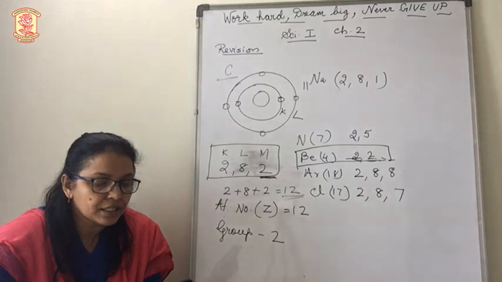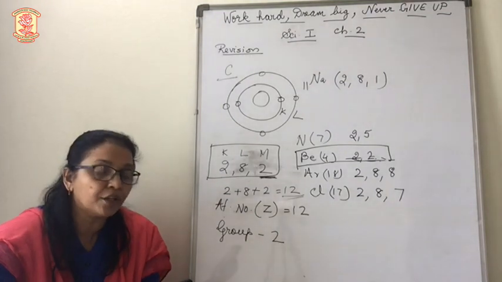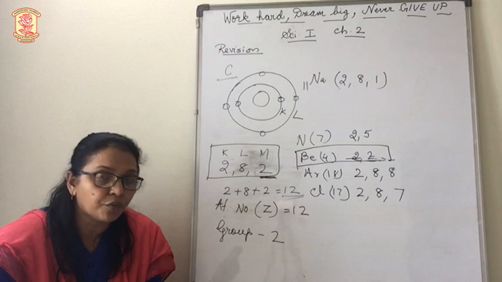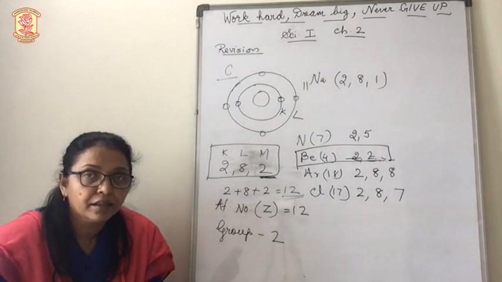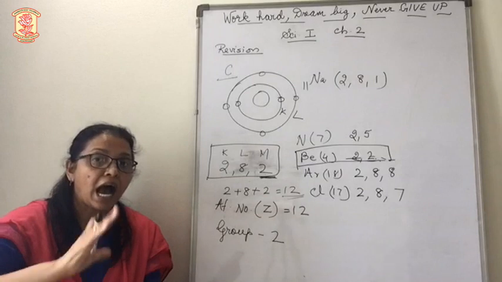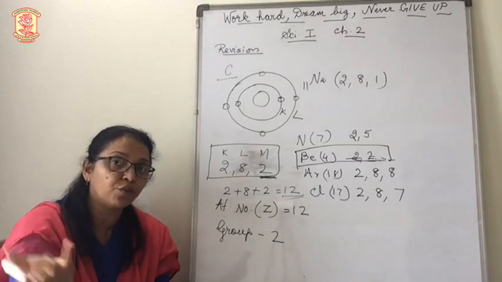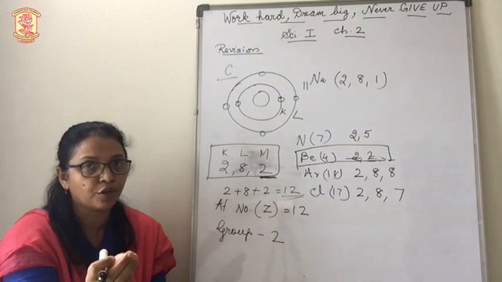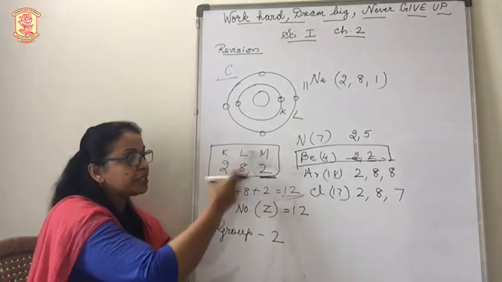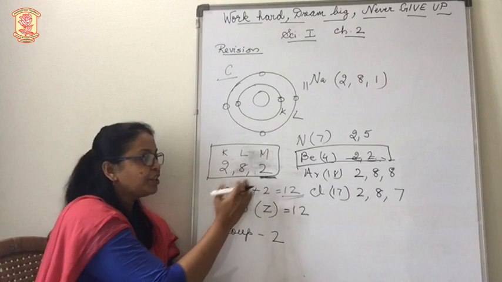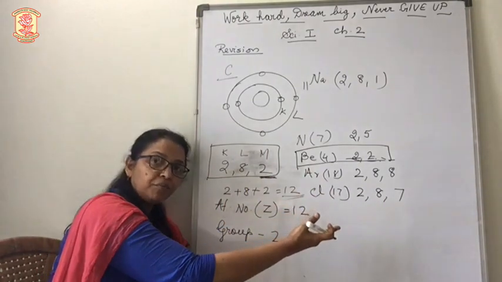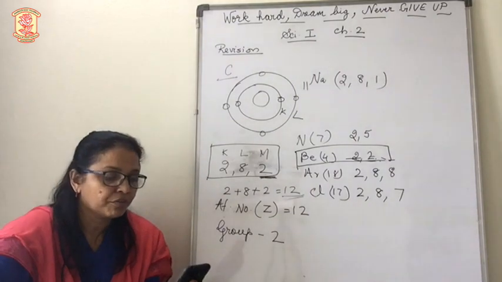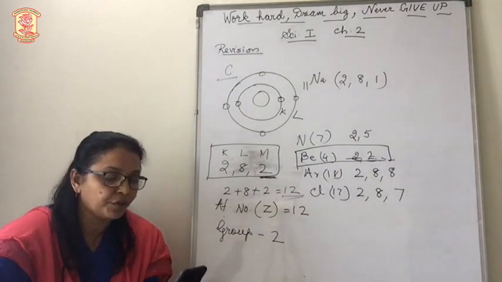Which of these elements belong to the second group? Now to find out which of these elements are in the second group, what do we have to write? The electronic configuration. After writing the electronic configuration, what do we need to see? We need to see the outermost orbit. How will we come to know which is the outermost orbit? The one which is on the extreme right side will be the outermost orbit. So 1 or 2 I will solve, then later on if you don't know you ask me.